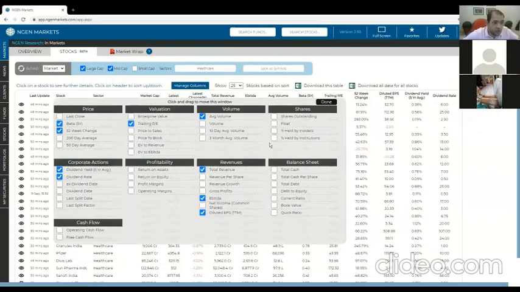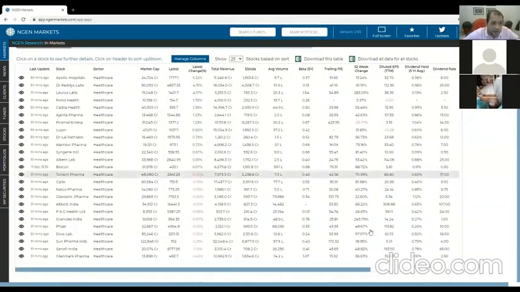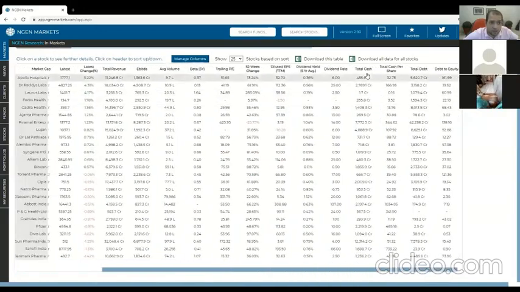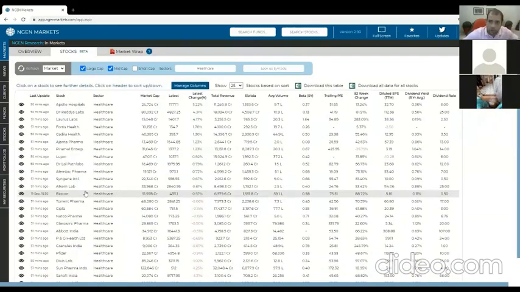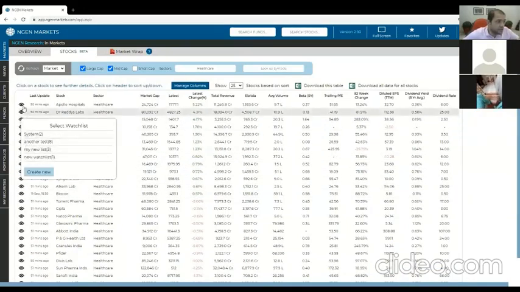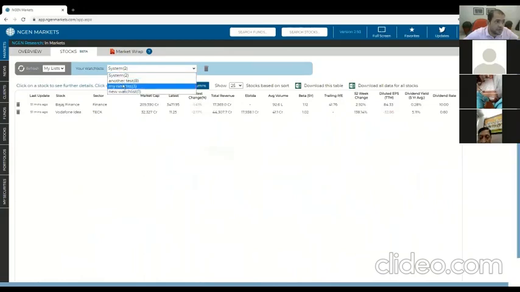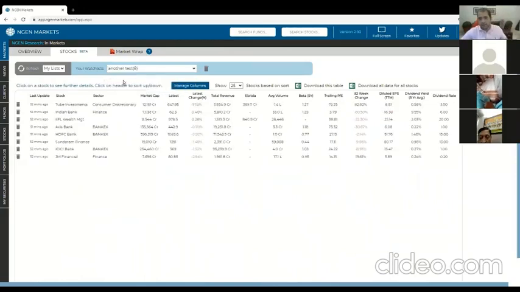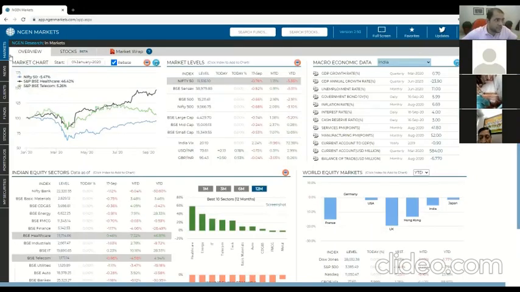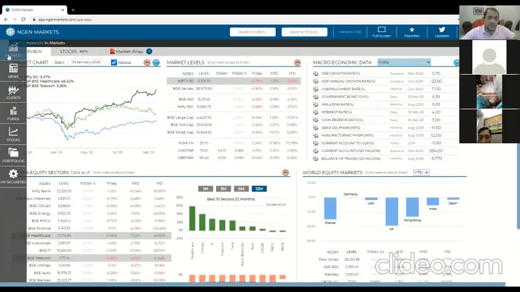You can also add more columns to this particular view, and they keep getting added to your right. And you can scroll and sort by them as well. Finally, before we move on to research and analytics, you can also add any of these stocks very easily to a watch list, which you can very quickly access anytime you like. And again, you can look at the entire market as a whole, or you can just look at your watch list if you like. So that's a very quick run through of the market section.